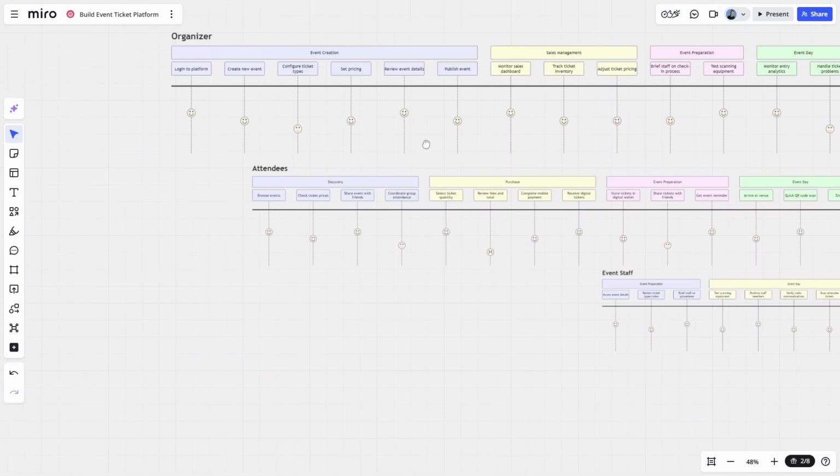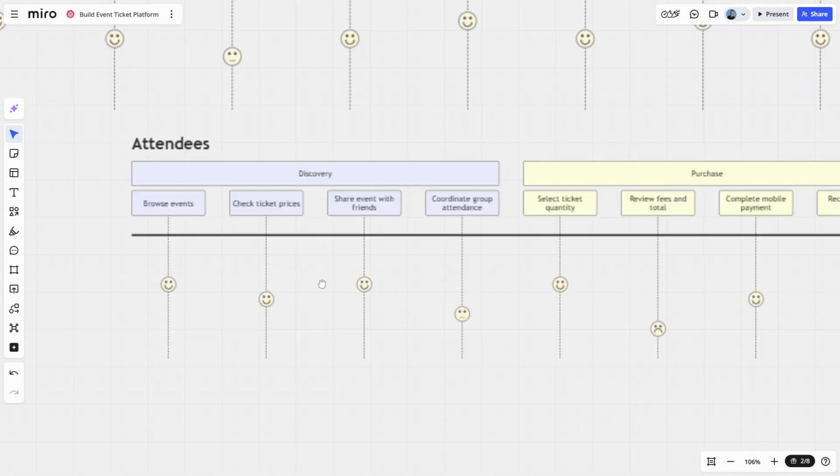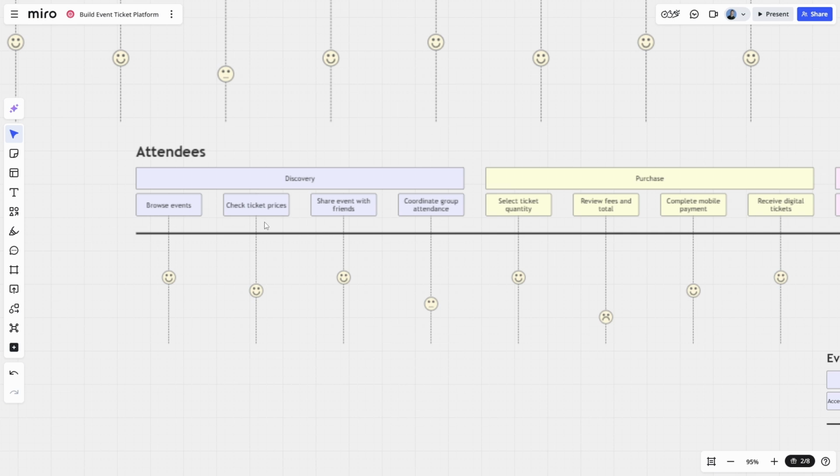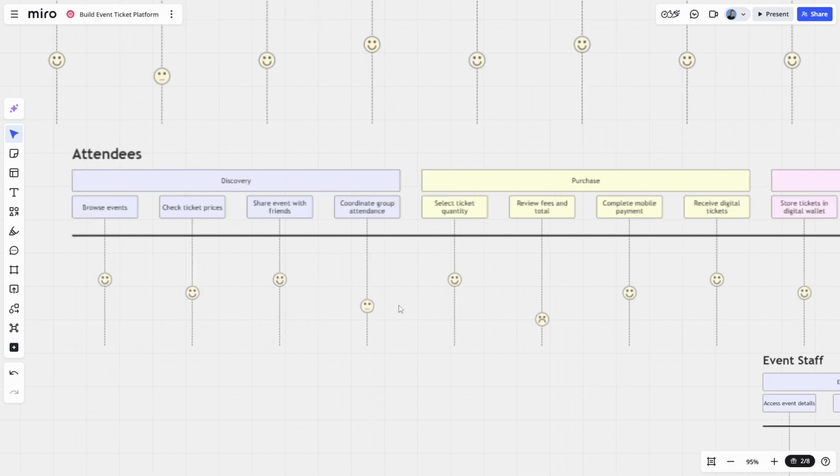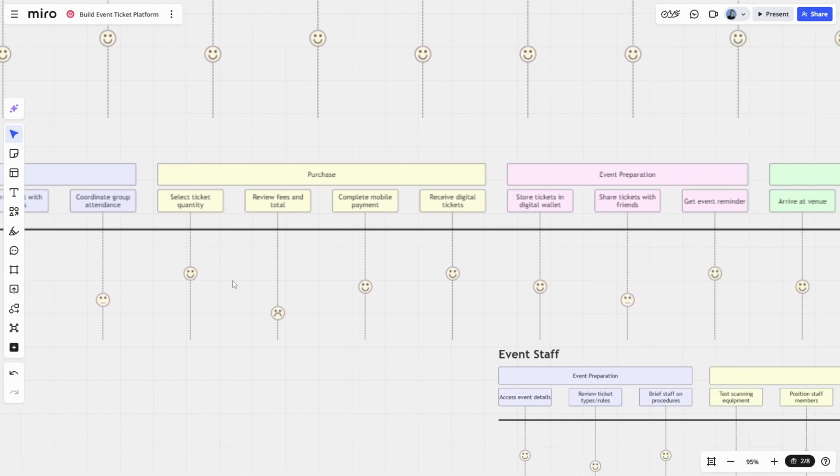Let's take a look at what I imagine the attendees' interaction to be. So they first have this discovery phase where they're browsing the events, they're seeing what's available. So once an event's been found, you'll then want to check the ticket prices. Because a single event can have multiple different tickets with different prices, you may share the event with your friends, or in the case of the corporate event attendee, colleagues, or in the case of the busy parent attendee, with family members. And then we have coordinating group attendance, so who can actually go. And then we have selecting the ticket quantity, how many tickets we want to purchase.